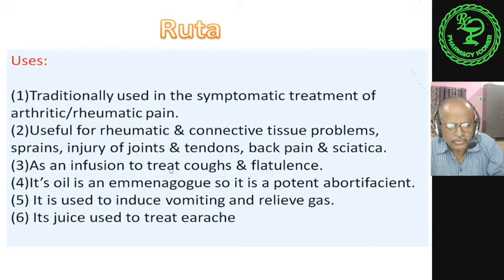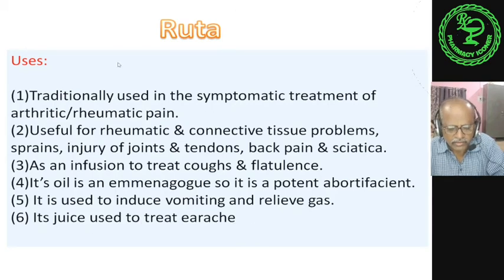As an infusion it is used to treat cough and flatulence. Its oil is an emmenagogue, a potent abortifacient, and is used to induce vomiting and relieve gas. Treating flatulence is nothing but relieving gas from the bowel. Its juice is used to treat earache.